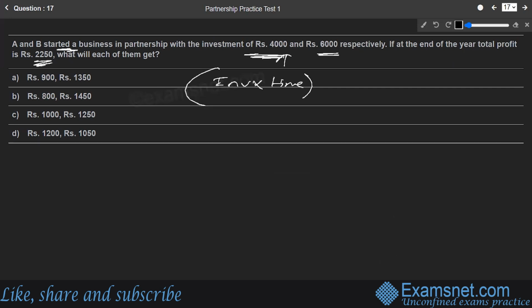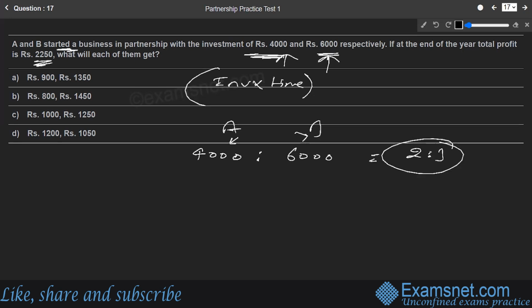So the ultimate profit ratio will be the ratio of their investment, which is 4,000 to 6,000 for A and B respectively. That is nothing but 2 is to 3. So this is how the profit will be distributed between A and B, 2 is to 3. Now they want to know what each of them will get from the total profit. Let us find out A's share. That is the total profit, 2250, divided by the sum of the ratio terms, 2 plus 3, multiplied by the first part, that is 2. If you solve this, it comes out to be rupees 900.